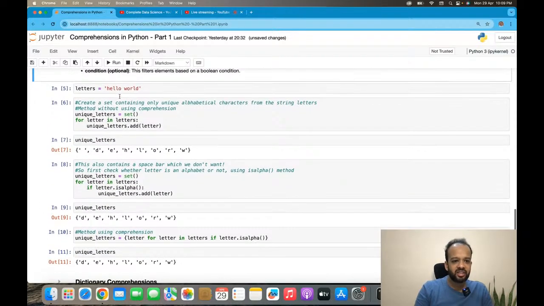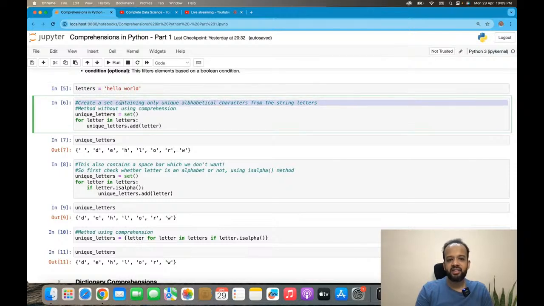So letters, I'm creating a string called letters with the string hello world. Now, the goal is to create a set containing only unique alphabetical characters from the string letters, right? So I will define, without using comprehension, an empty set.